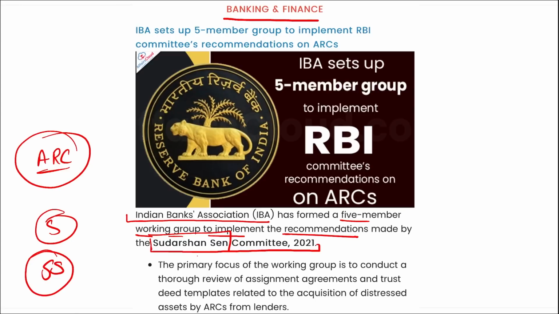Correct? So coming back, remember a 5-member working group will be working to implement the recommendations made by the Sudarshan Sen committee in 2021. Right? Sudarshan Sen is the former executive director of RBI, and the committee that was formed was tasked with a comprehensive review of the functioning of those asset reconstruction companies. And now again IBA has formed this 5-member working group that will be implementing the recommendations made by Sudarshan Sen's committee. And who was the chairperson of that committee? He was Sudarshan Sen. Right? Important, take a note of it.